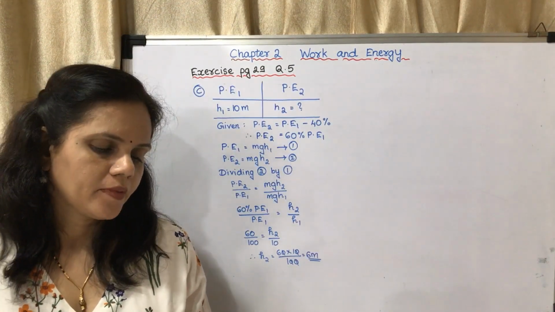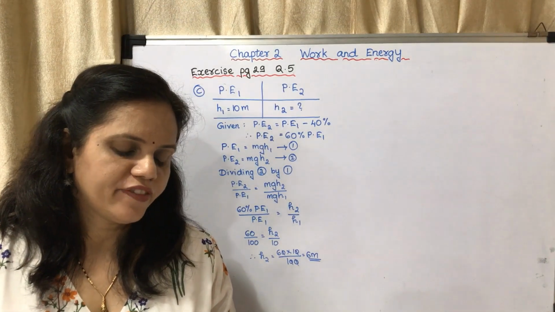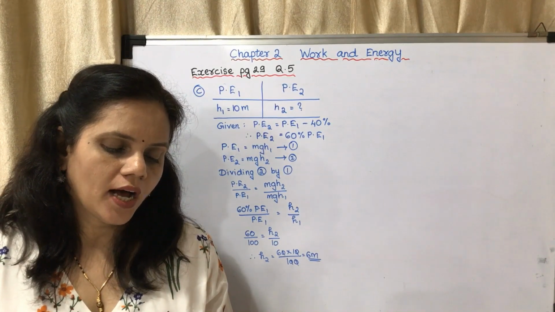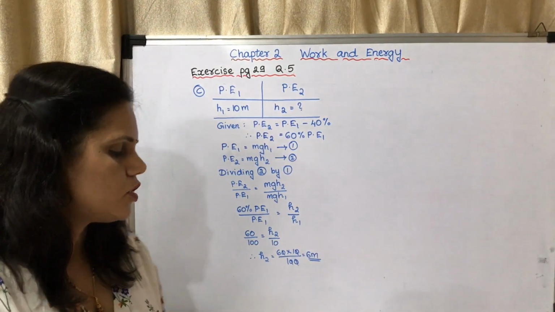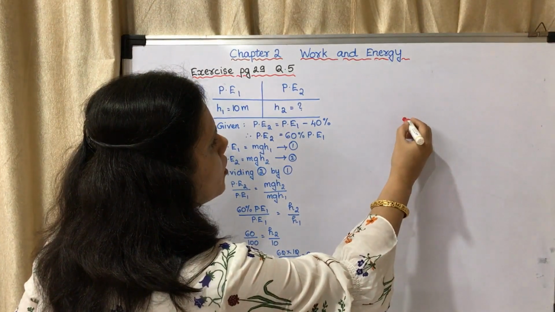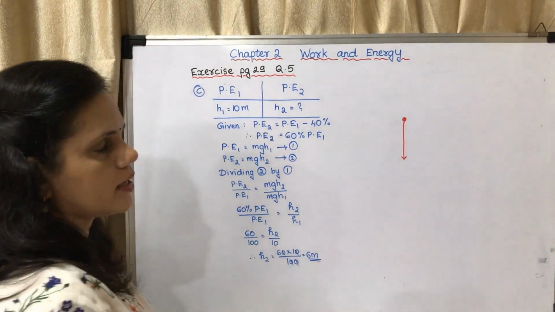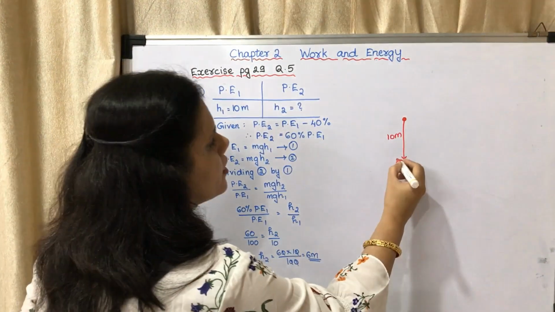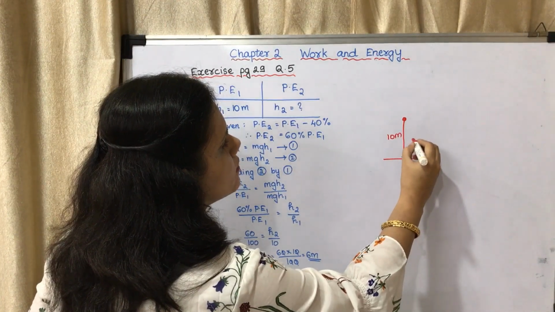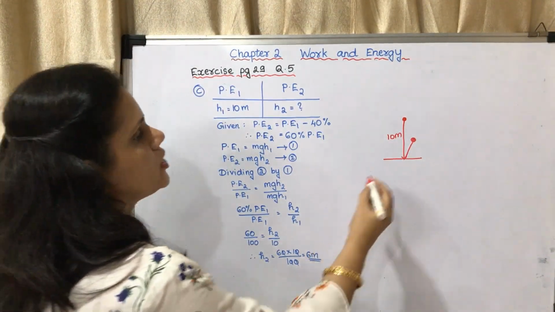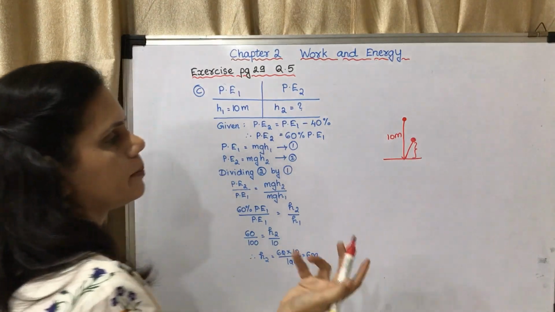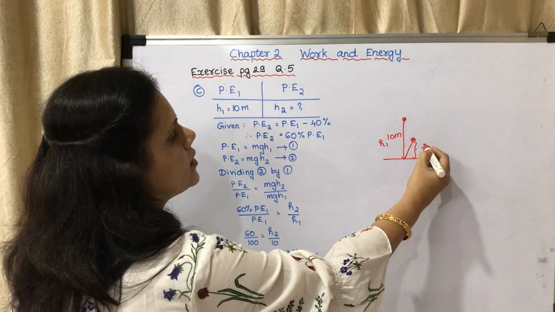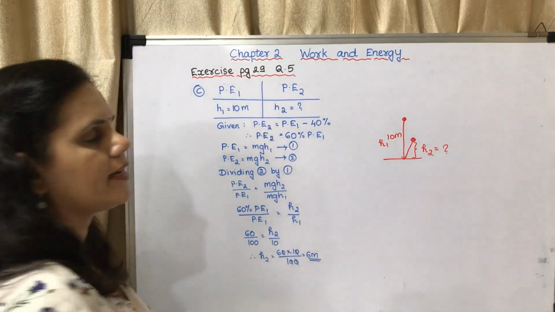The next question. If the energy of a ball falling from a height of 10 meters is reduced by 40%, how high will it rebound? Okay, so there is a ball which is falling to a surface. This height from which it is falling is 10 meter. It will fall on a surface and it will rebound. It will go up, isn't it? Now the question is, how much height will it go up? This height is 10 meter, taken as h1. This is h2. You have to find h2.